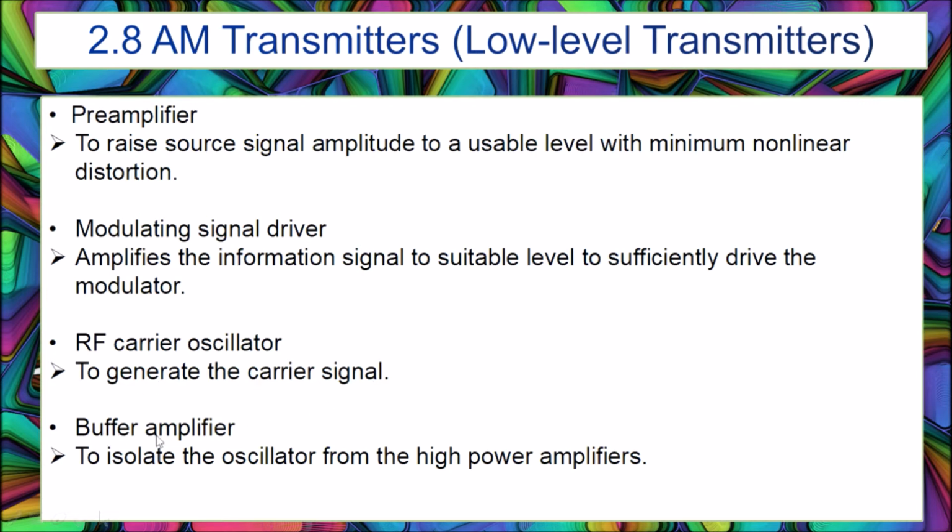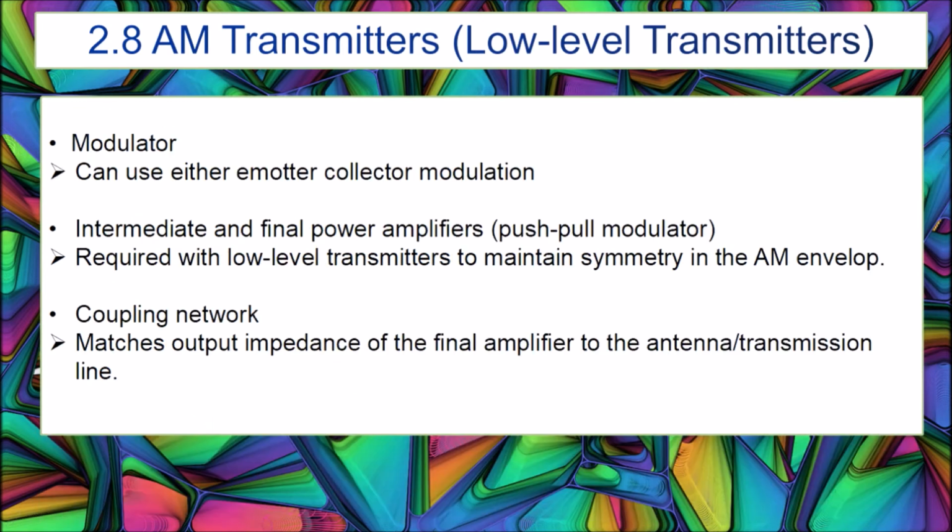The buffer amplifier isolates the oscillator from the high power amplifiers. While for the modulator, we can use either emitter or collector modulation. Intermediate and final power amplifiers are required with a low level transmitter to maintain symmetry in the AM envelope. The coupling network matches the output impedance of the final amplifier to the antenna or transmission line.